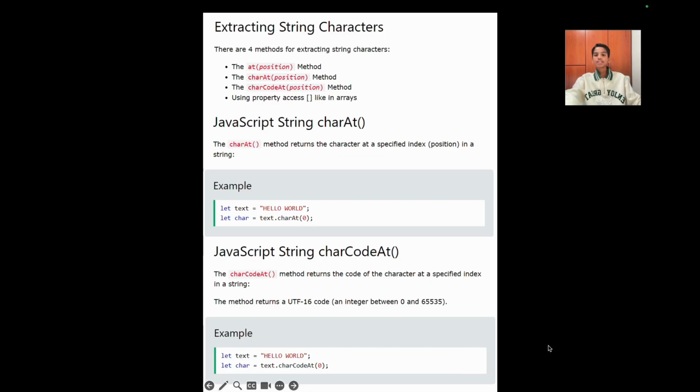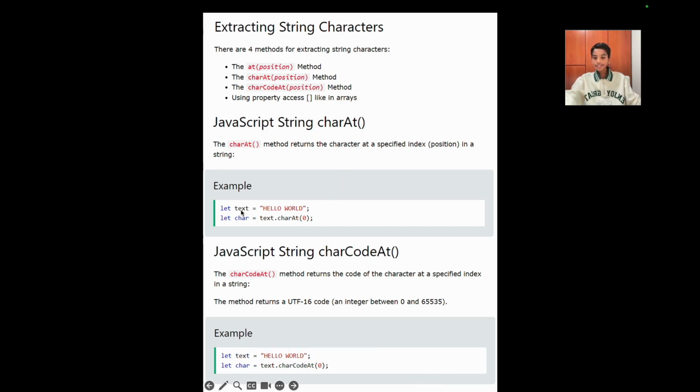Extracting string characters. There are 4 methods for extracting string characters: the at position method, the charAt position method, the charCodeAt position method, and using property access like in arrays. JavaScript string charAt: the charAt method returns the character at a specified index position in a string. Here's the example of the charAt method.